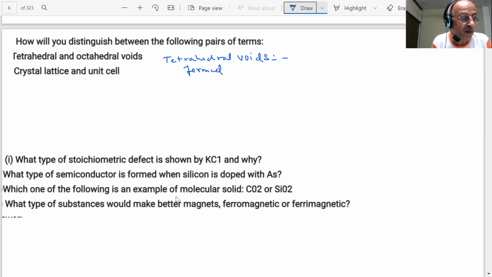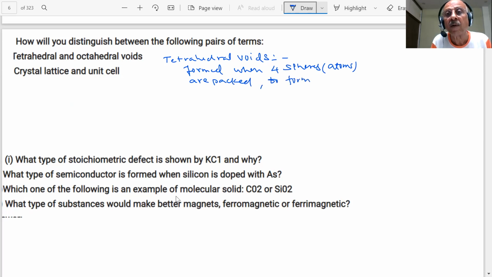It is formed when four spheres or atoms are packed to form a tetrahedron. What do they form?